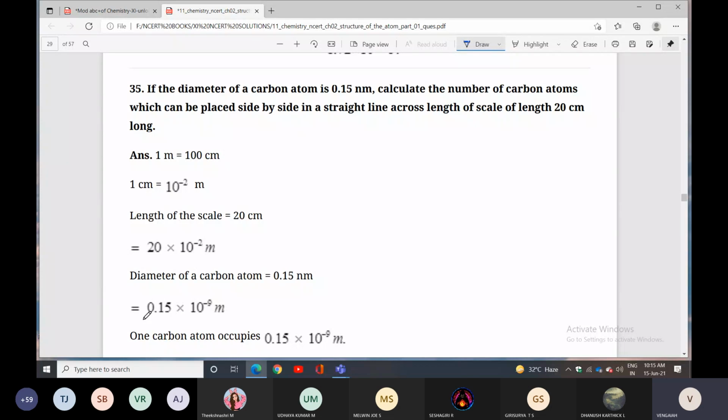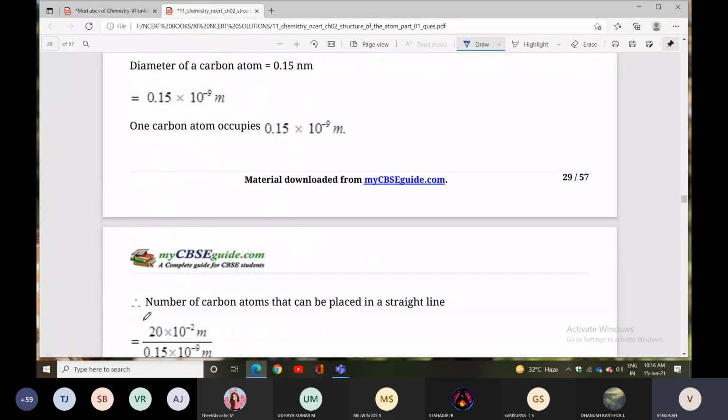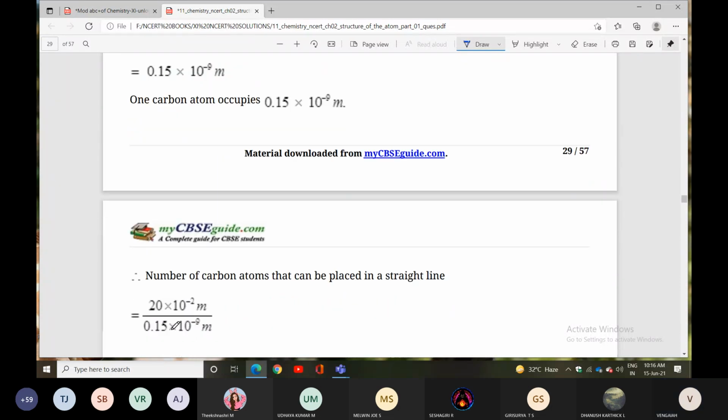The length of the scale is 20 into 10 to the power minus 2 meters. The diameter of the carbon atom is 0.15 into 10 to the power minus 9 meters. One carbon atom occupies this length, so we find the number of carbon atoms that can be placed in the straight line.